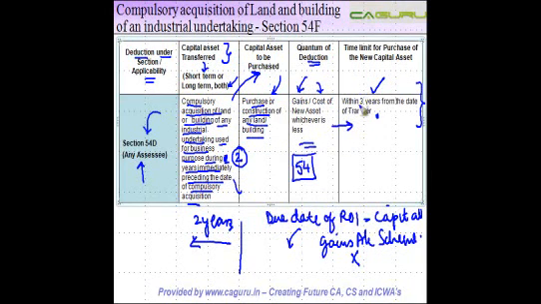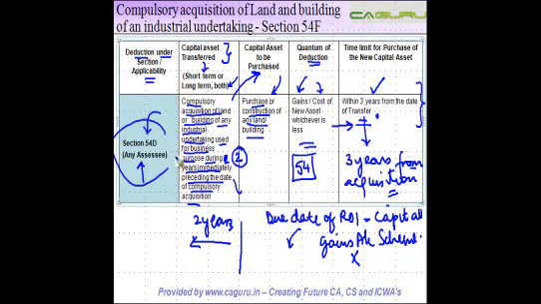The next condition, which again we discussed earlier, was that this new capital asset cannot be transferred within 3 years from acquisition. You cannot transfer this capital asset. And if you do that, whatever was the exemption that you availed here, that exemption is going to be reduced from the cost of this new capital asset, cost minus exemption. Okay, and then that will become your cost of acquisition of this asset for the purpose of computing capital gains on transfer of this asset.